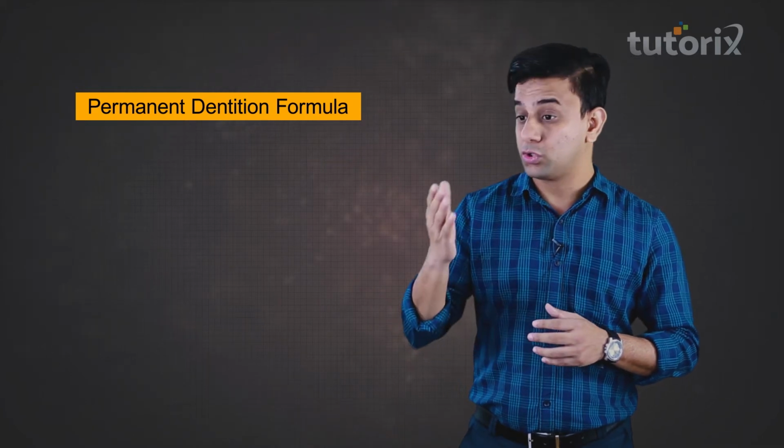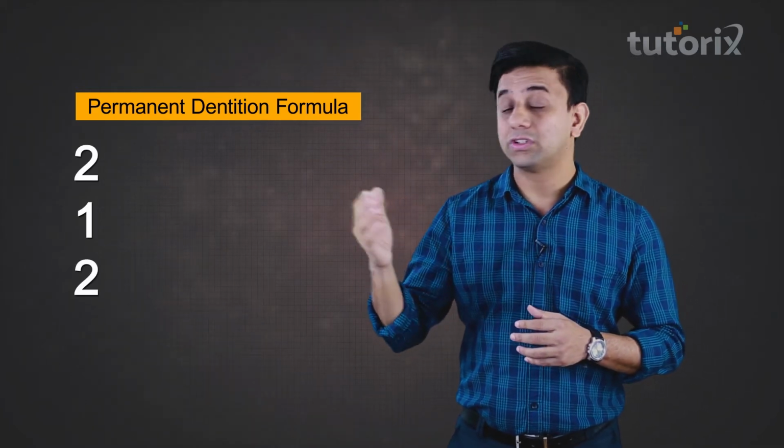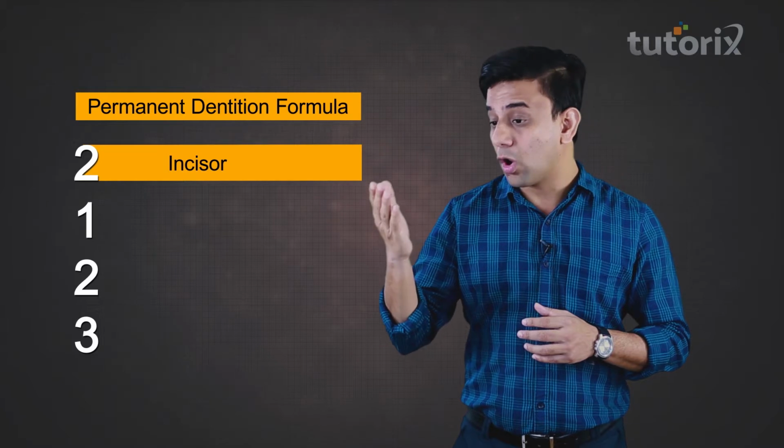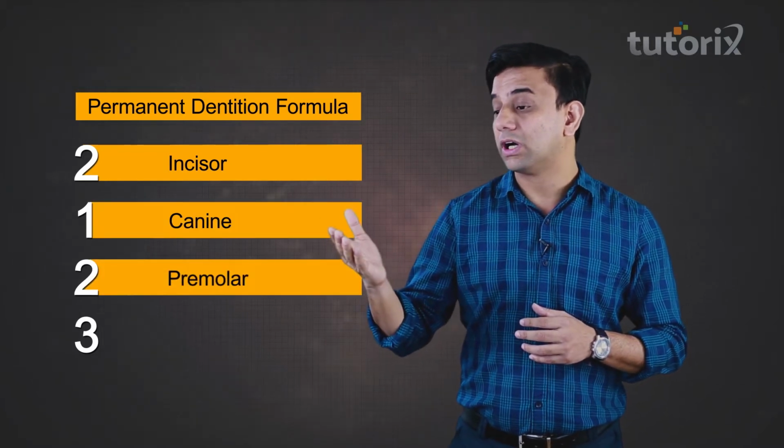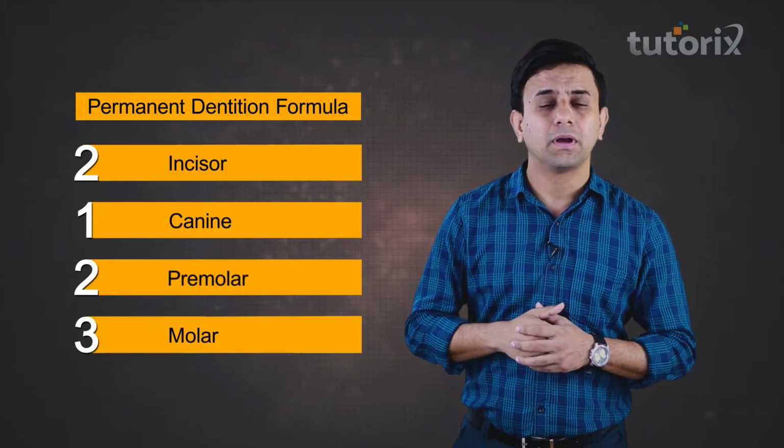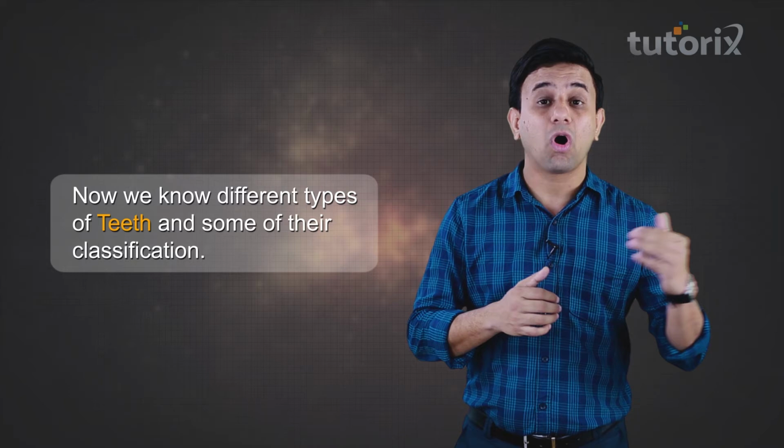Then we will be talking about the permanent dentition formula, where we see 2, 1, 2, 3: 2 incisors, 1 canine, 2 premolars and 3 molars. Exactly. So now we know different types of teeth and some of their classification.